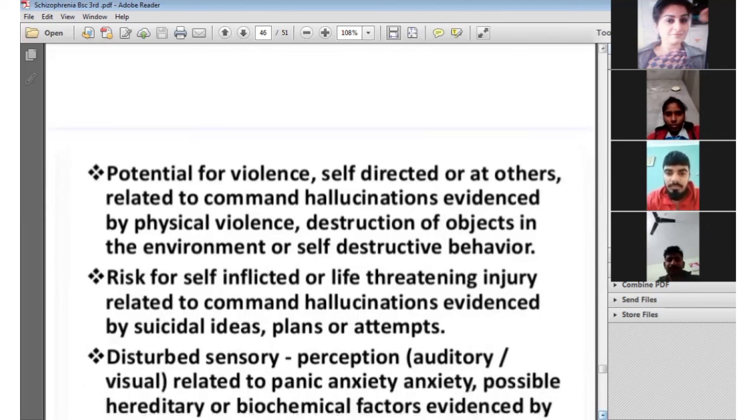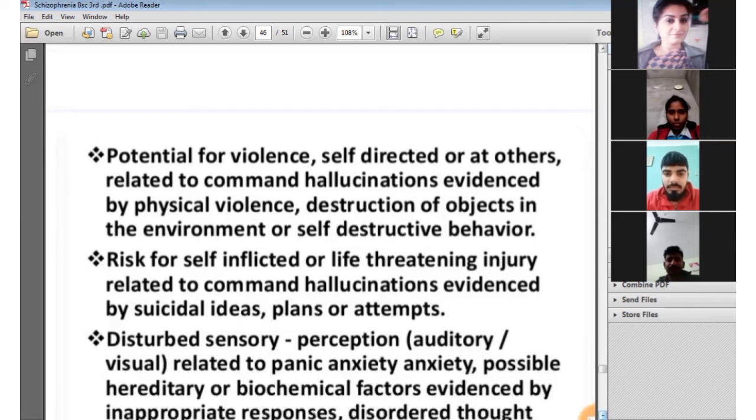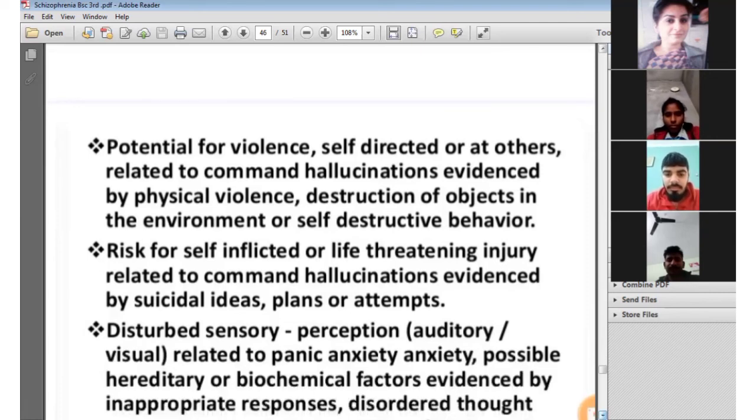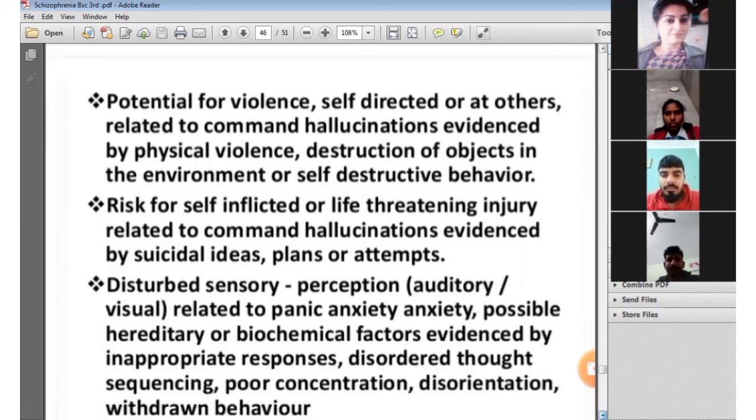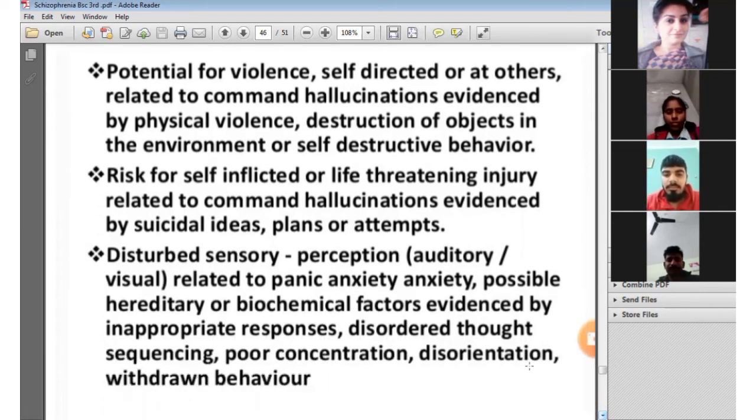The next diagnosis is disturbed sensory perception, auditory and visual, related to panic and anxiety. So we observe that the person's sensory pattern is disturbed because of disorientation and withdrawal behavior from society. So these are all the diagnoses of a patient with schizophrenia.